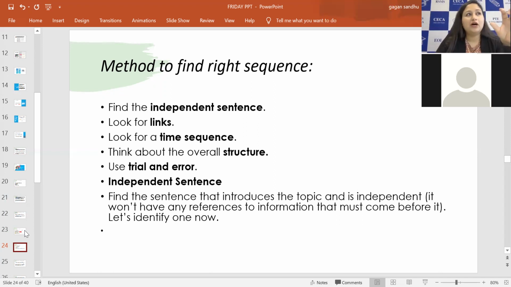Suppose B and E need to be at the second and third position, but you have written B and E at the fourth and fifth position, you will still get 1 mark for that right pair, right? So this is how you score here. There is no negative marking, so we don't leave the answer box blank, and we use trial and error, best knowledge, and make the best possible combination of the sentences we can, right?